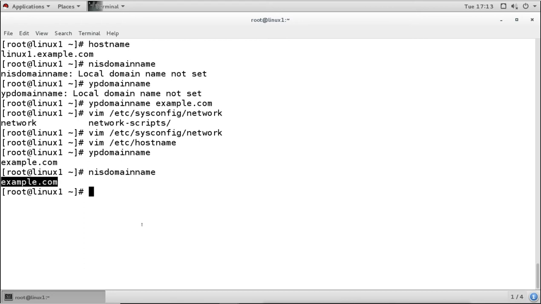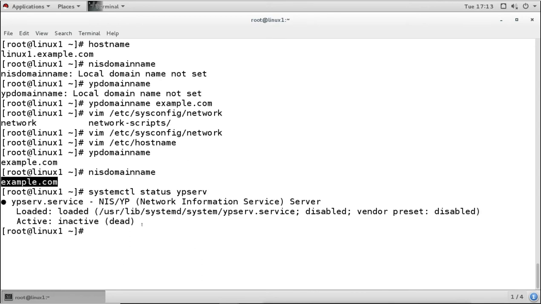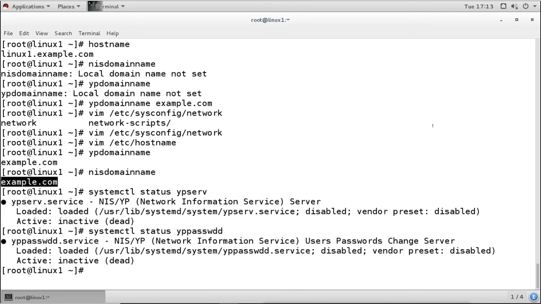After configuring the domain name, we have to start the services first. Let's check the status first for the ypserv service. It is loaded but not started. Then yppasswdd, and it is also loaded but not started.